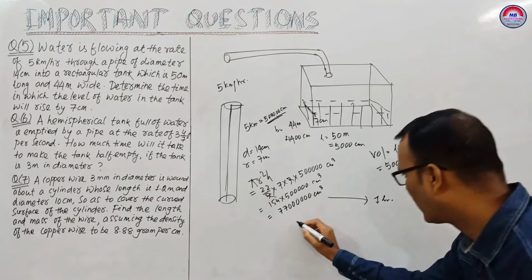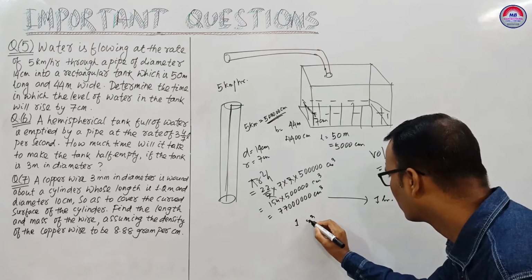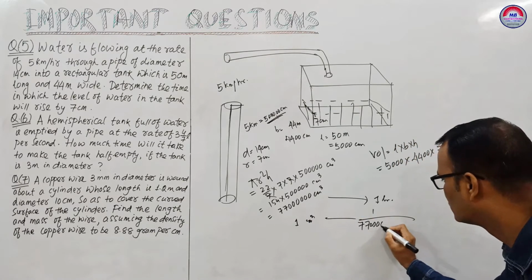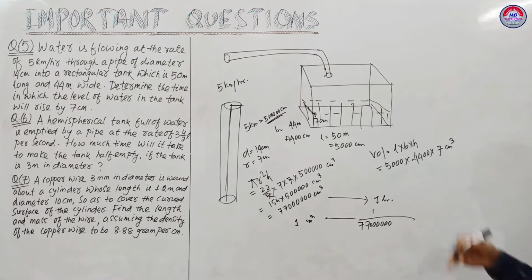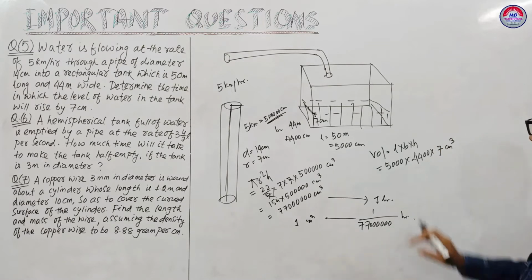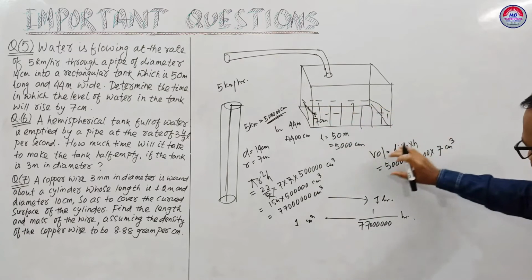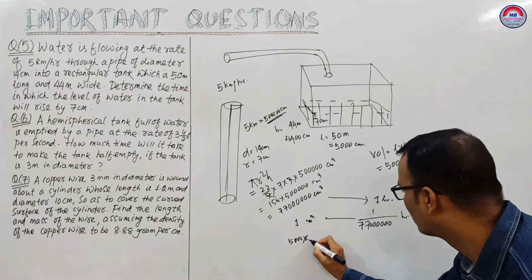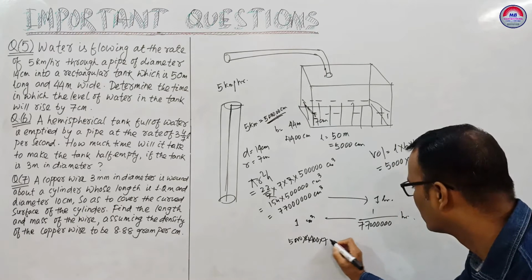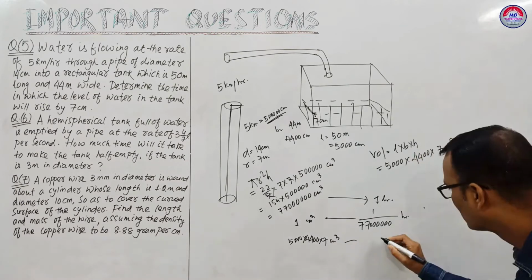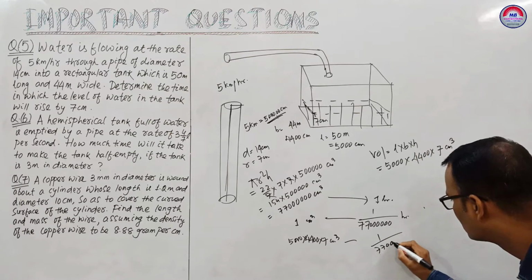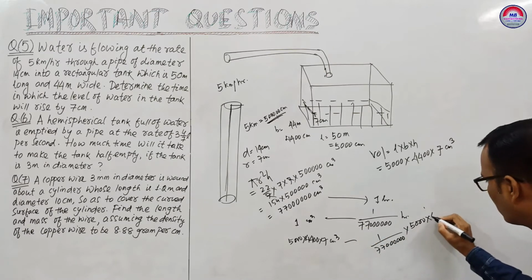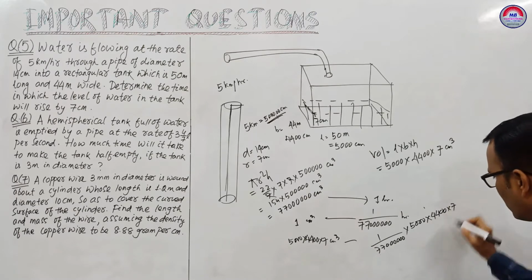So 1 centimeter cube will be filled in 1 by 7700000 hours. So the volume up to this level, 5000 into 4400 into 7 centimeter cube, will take time 1/7700000 into 5000 into 4400 into 7.